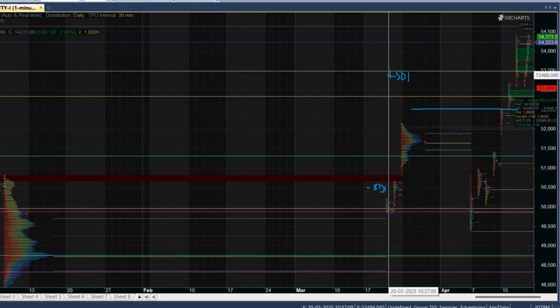This is the right time for investors to enter and pick good quality stocks, because most of the stocks crashed more than 50%. So follow the market profile tool, analyze and backtest the charts, and find good quality stocks to enter the market. So this is the view on Nifty and Bank Nifty.